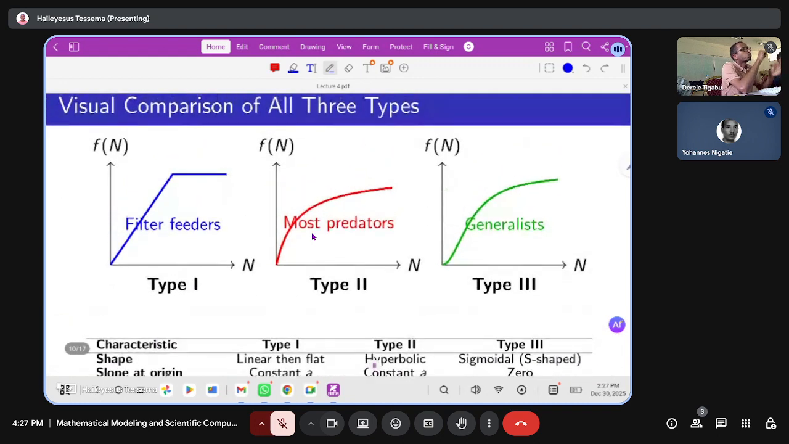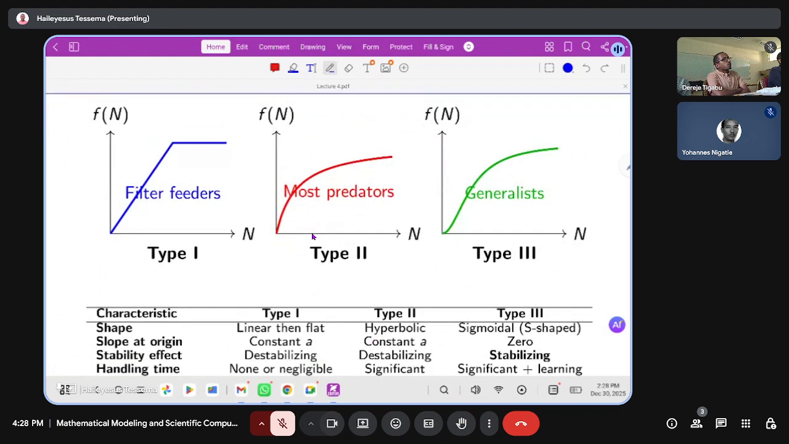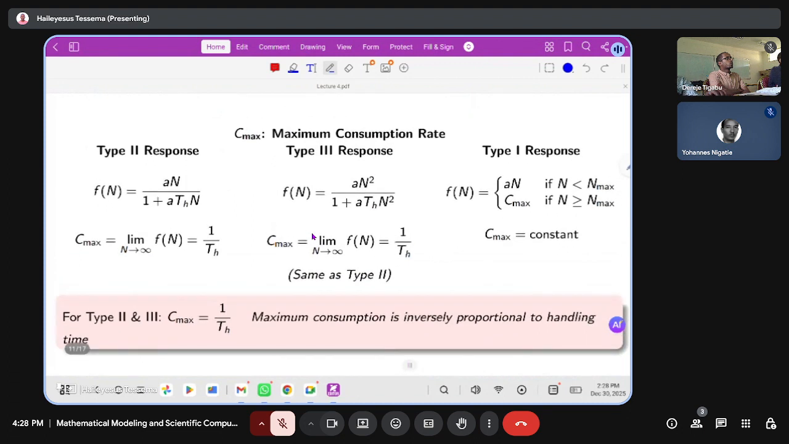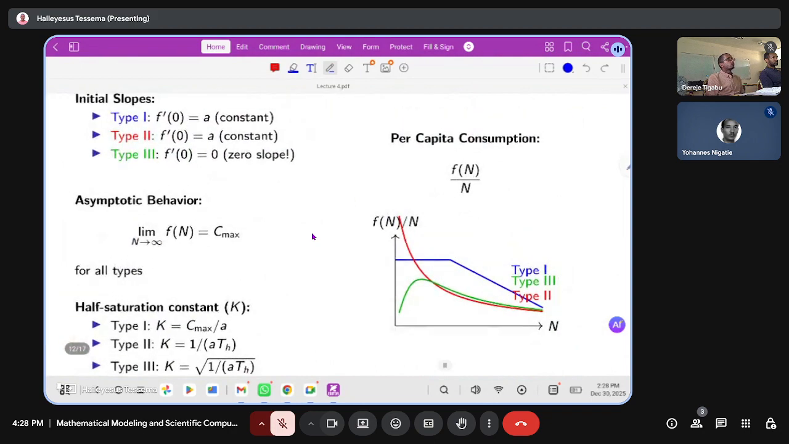The other one, I think, is the comparison of the three Holling types. It's summarized here. The other one is the Cmax for each Holling type: type 1, type 2, and type 3. Cmax is 1 over Th, but the Cmax for the type 1 response is a constant. The type 2 and type 3 are inversely related to the handling time, I think.